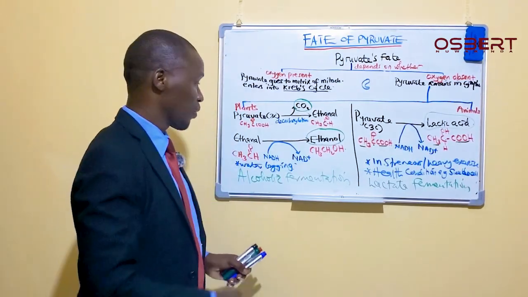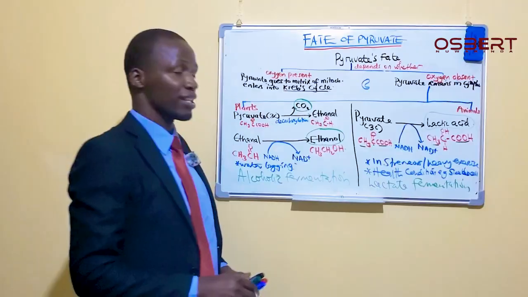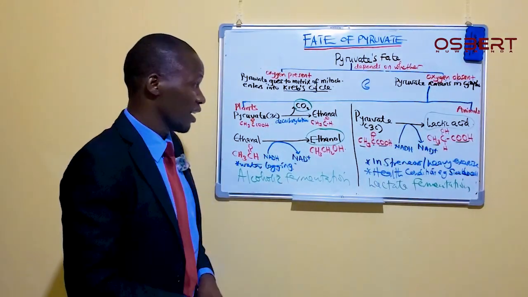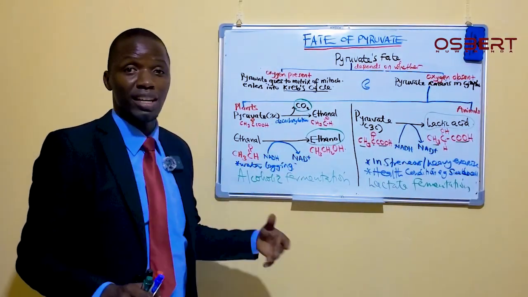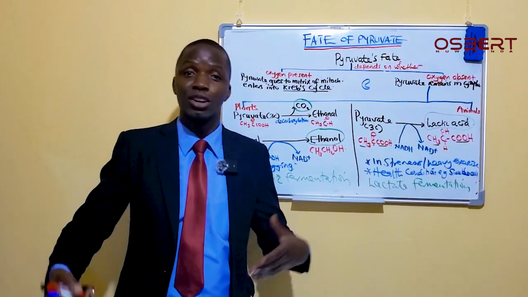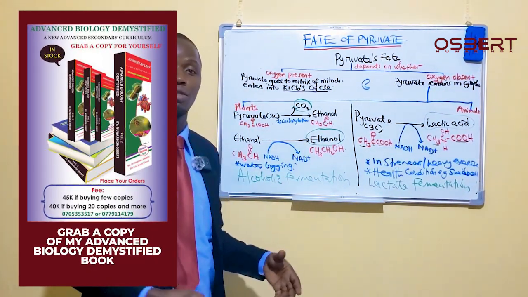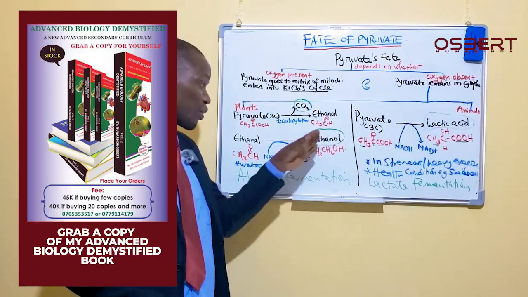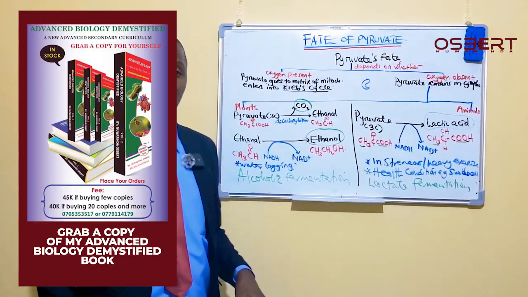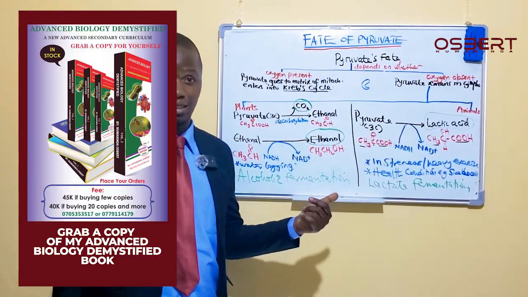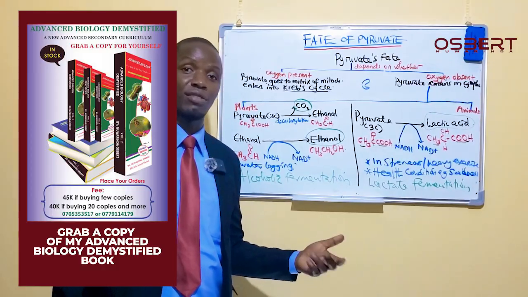The reason we are calling it fermentation here is because in real life, where this is a normal situation, this process usually takes place commonly in yeast. Yeast is a fungus.